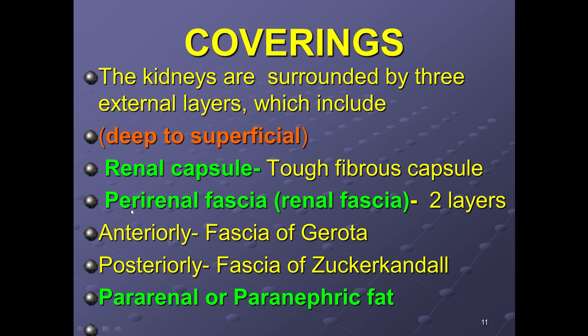After that is the perirenal fascia, that is the renal fascia, and it has two layers, an anterior layer and a posterior layer. The anterior layer is known as the fascia of Gerota, and the posterior is the fascia of Zuckerkandl. And then finally is the pararenal or paranephric fat. Fat is surrounding the kidney.